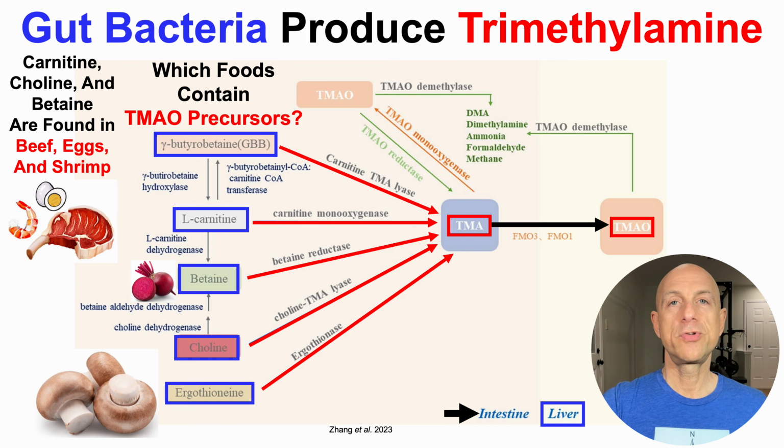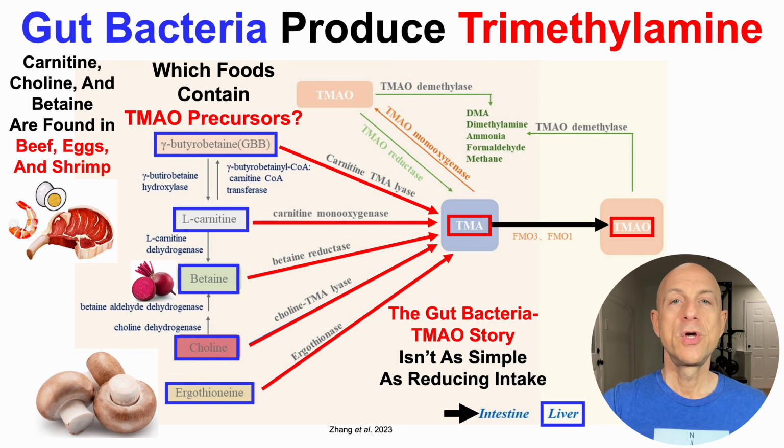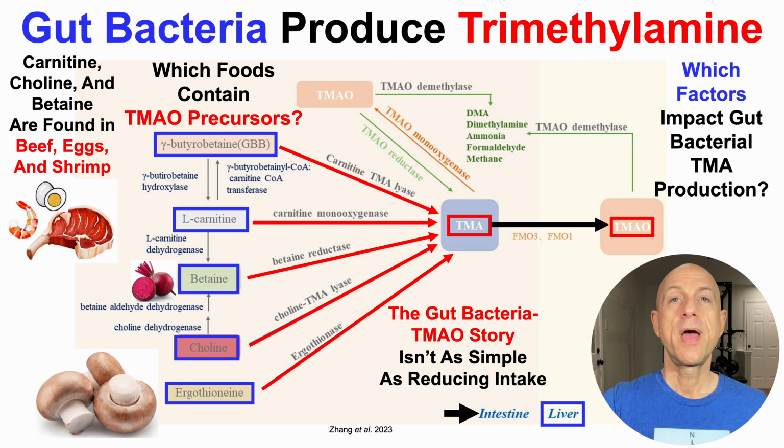So if the TMAO story being found in blood was as simple as eat less meat, well, what about vegans who are eating no meat but are eating lots of mushrooms and lots of beets? Potentially, that could be converted into TMA and correspondingly TMAO too. So the gut bacteria TMAO story isn't as simple as reducing intake of these specific foods, and we'll see why that's true in a second. For that, we'll take a look at which factors impact gut bacterial trimethylamine production.